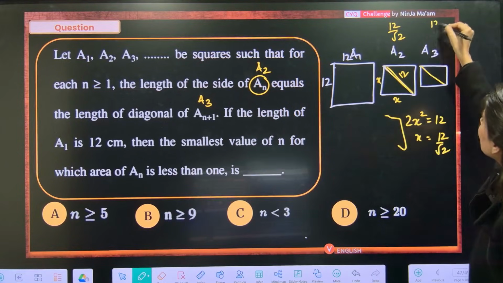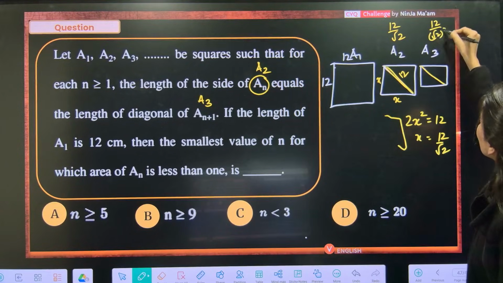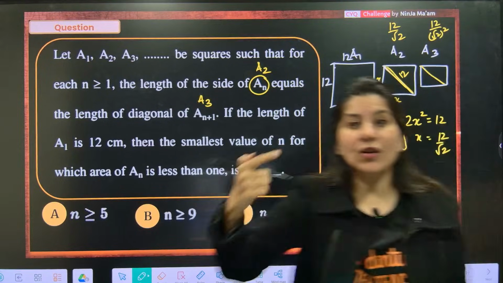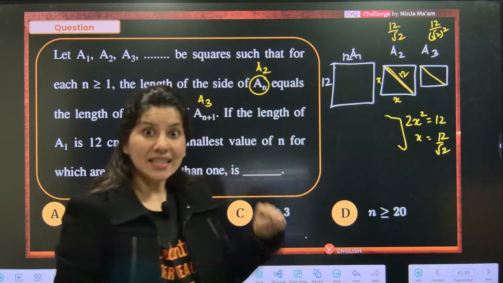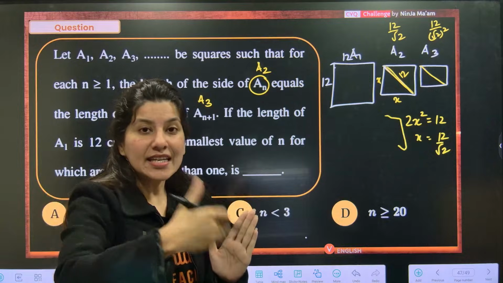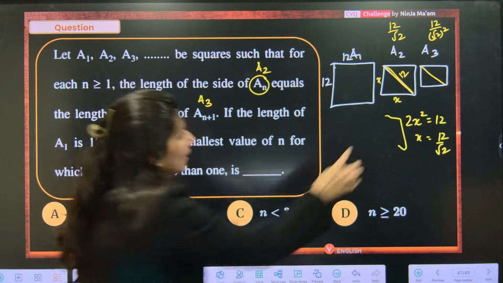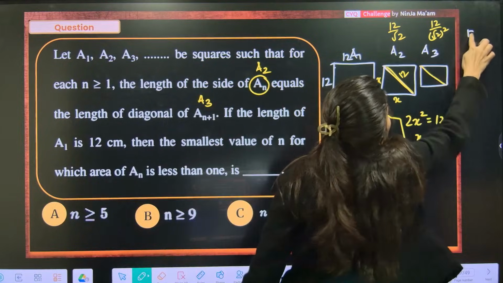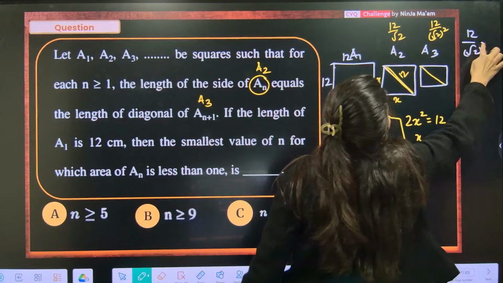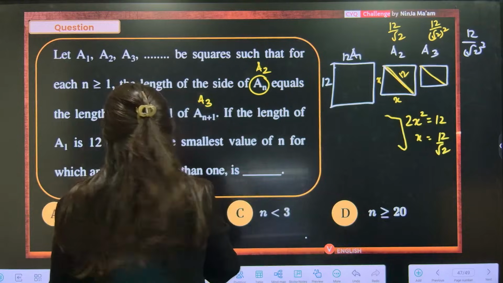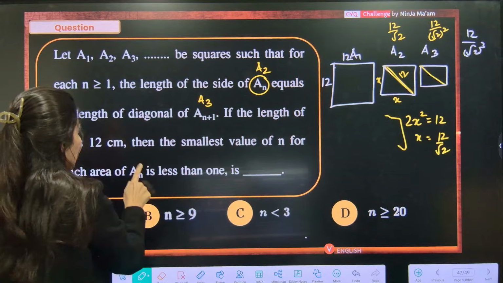A3 will be what? 12 by root 2 square. A4 will be 12 by root 2 power 3. Can you see? In each and every square, 1 by root 2 is getting multiplied. So A3 is this. A4 will be what? 12 upon root 2 cube. Now what they are looking for is the area of AN.